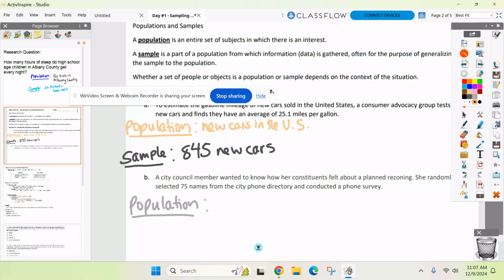The city council's constituents, right? The number of people there. So the constituents, yep. Total constituents. That's a fun word. Depending on how many people that is, it might be impossible. So instead, we take a smaller group from that called our sample, which will be who here? 75 people.